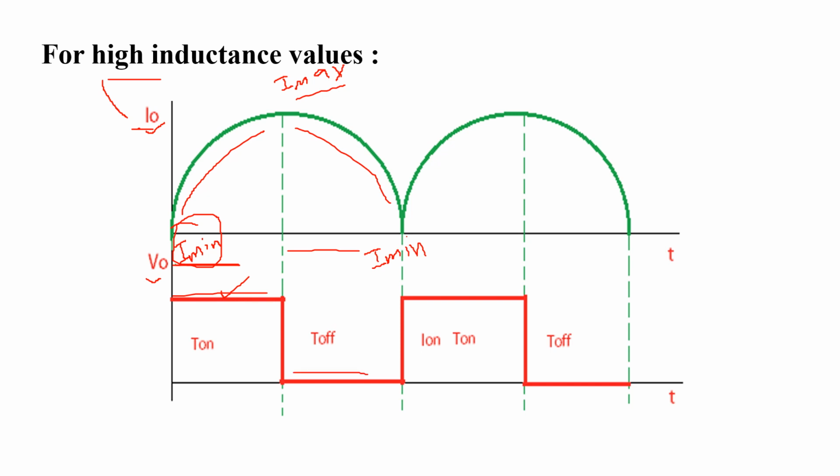Again, the same cycle repeats. In this way, we get a variable output voltage and control the output voltage at the load by varying the charging and discharging currents of the chopper. These are the control strategies of the chopper, meaning the output voltage is controlled by using different methods.